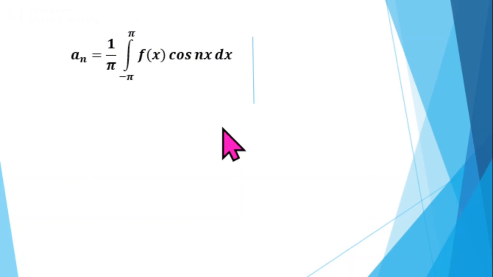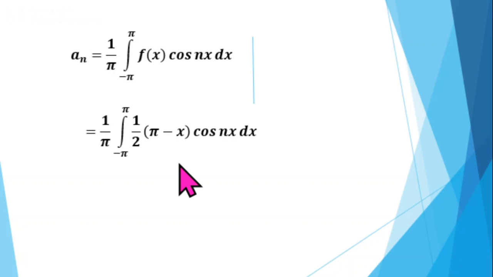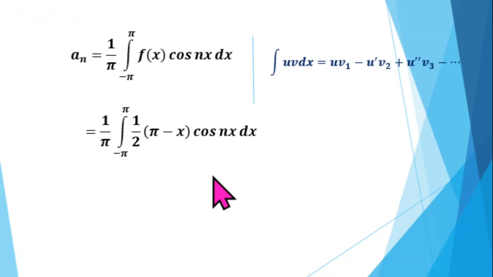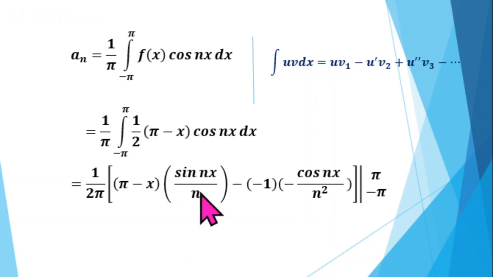Next we will find an. An is equal to 1 by pi integral from minus pi to pi f of x cos n pi x by L, which becomes, taking L equal to pi, cos nx. So substitute for f of x: 1 by pi integral minus pi to pi half of pi minus x cos nx dx. Use the general rule of integration by parts and integrate, taking u equal to pi minus x and v equal to cos nx.